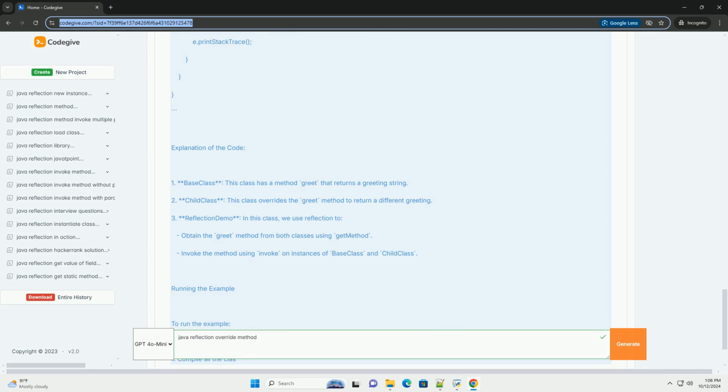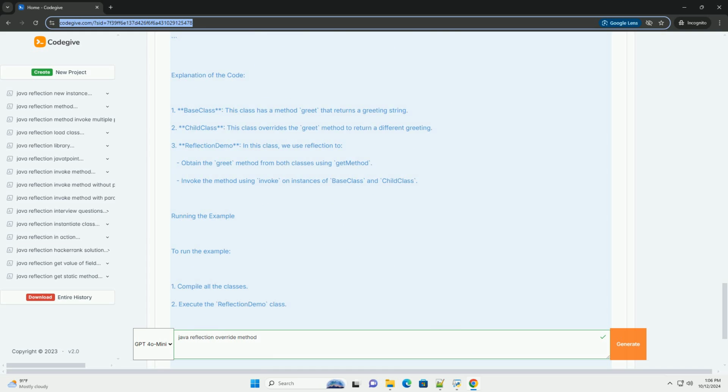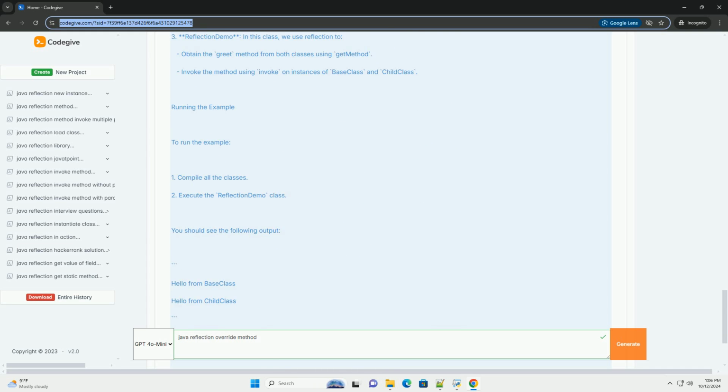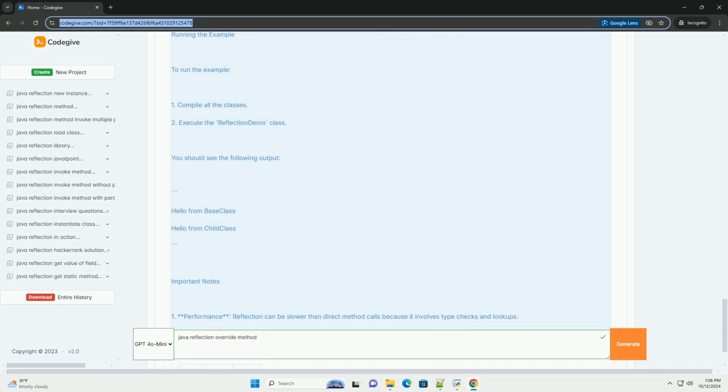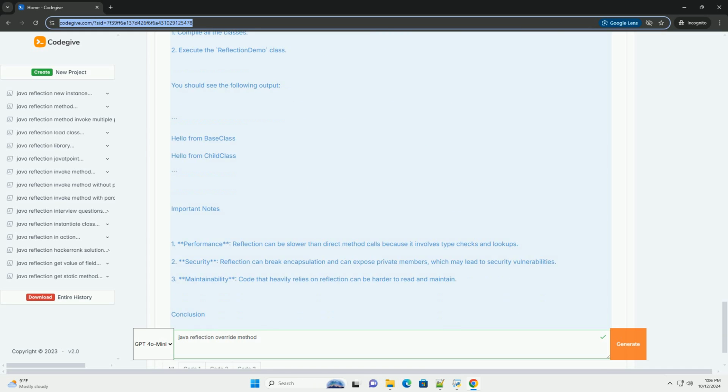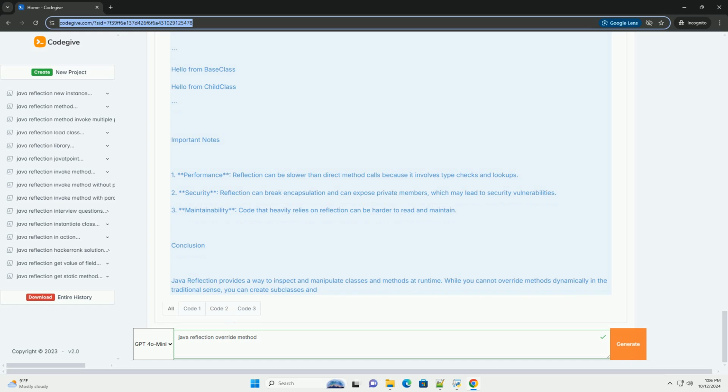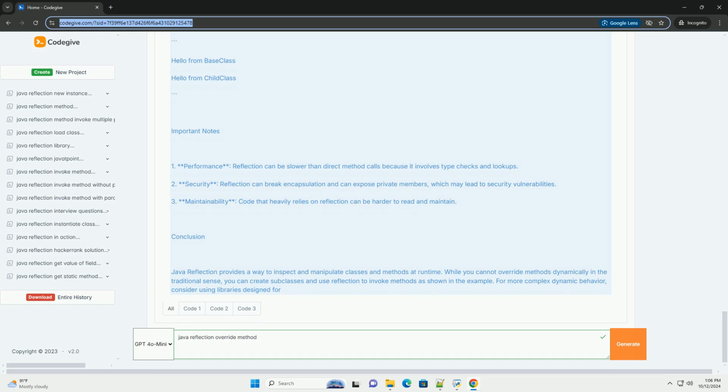Overview of Reflection. Java Reflection allows you to: 1. Inspect classes at runtime. 2. Access and modify fields and methods. 3. Create instances of classes. 4. Invoke methods dynamically.